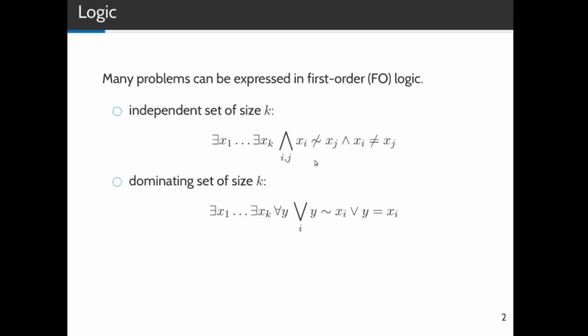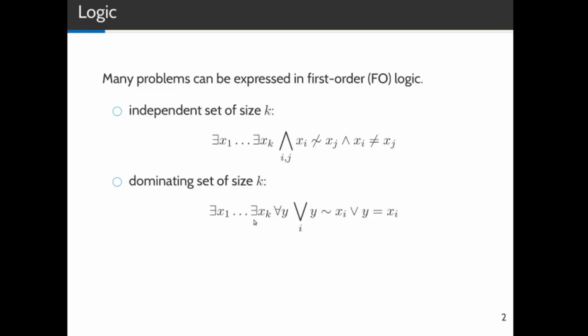Another example would be dominating set. A graph has a dominating set of size k if and only if there are vertices x1 to xk, such that all vertices y are dominated, which means y is either adjacent to one of the xi or equal to one of the xi. And in these two examples, you see all the basic operations of first-order logic.